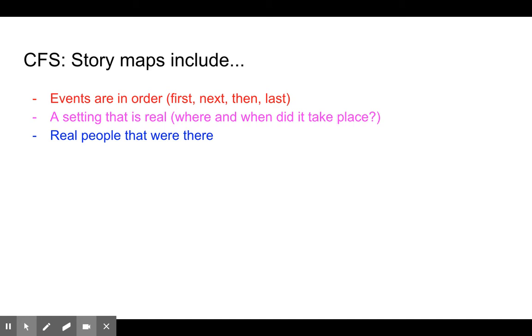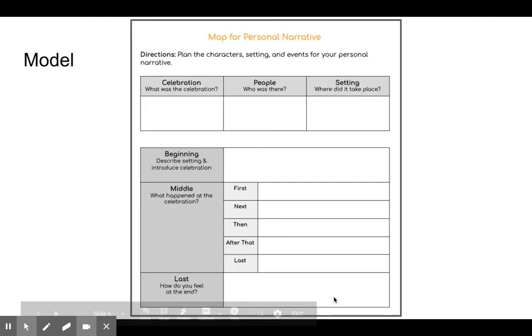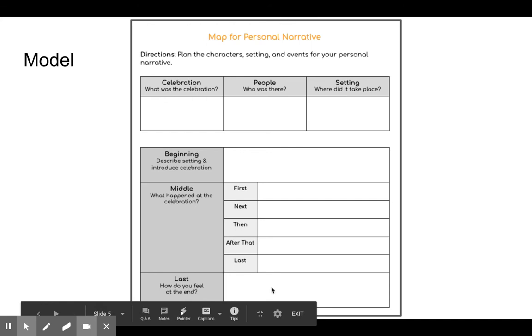The second thing our story maps need to include is a setting that is real. So we need to think of the question, where and when did our story take place? So far we know that the events need to be in order and the setting is real. And then the last thing that our story map needs to include is real people that were there. So the real people that were at your celebration. So the 3 things again are the events are in order, a setting that is real, and real people that are there. So here is what our map will look like.